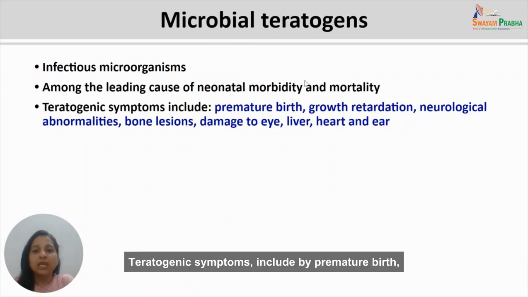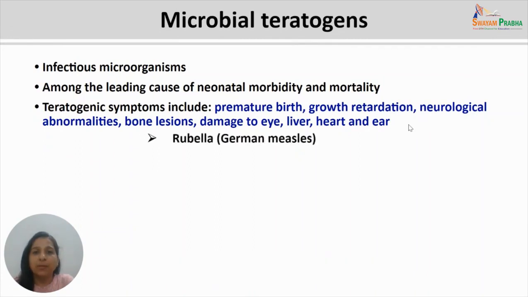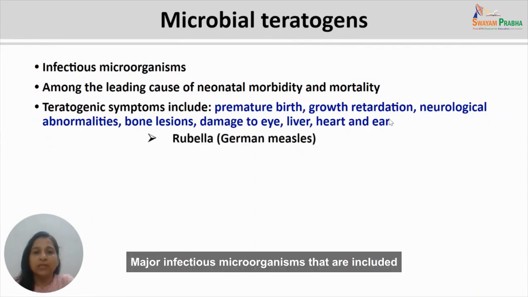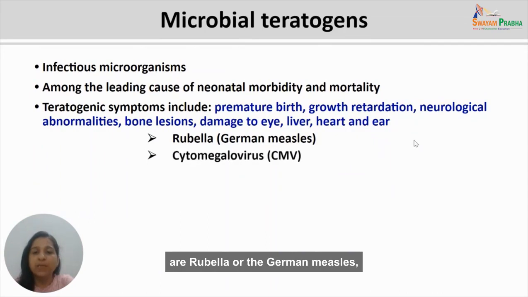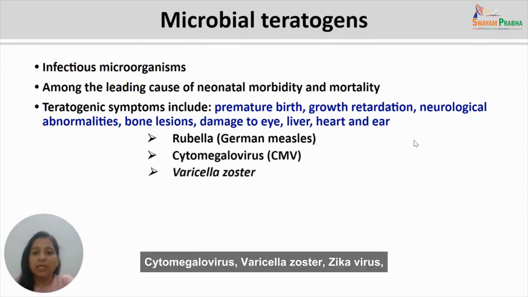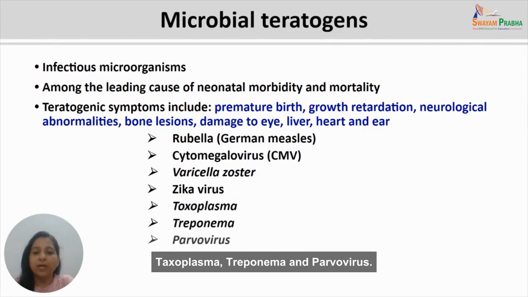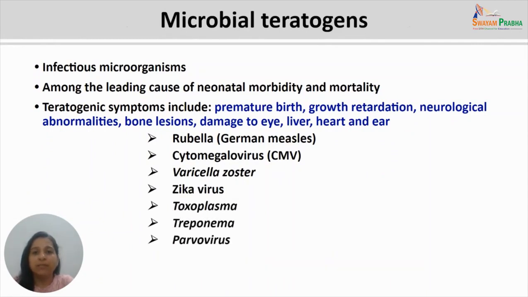Teratogenic symptoms include premature birth, growth retardation, neurological abnormalities, bone lesions, and damage to the eye, liver, heart, and ear. Major infectious microorganisms in this category are rubella or the German measles, cytomegalovirus, varicella zoster, Zika virus, toxoplasma, treponema, and parvovirus.